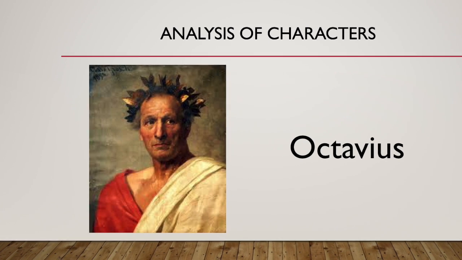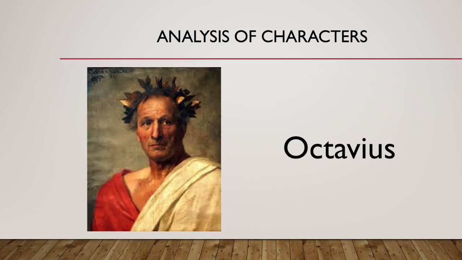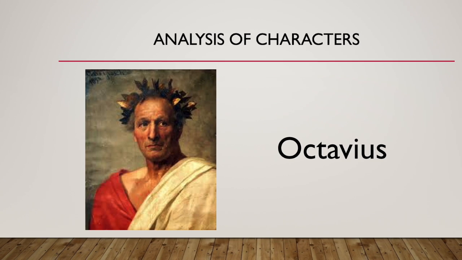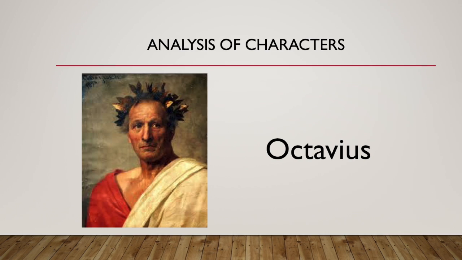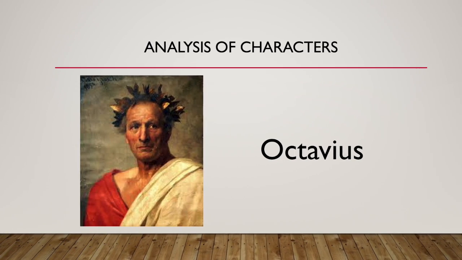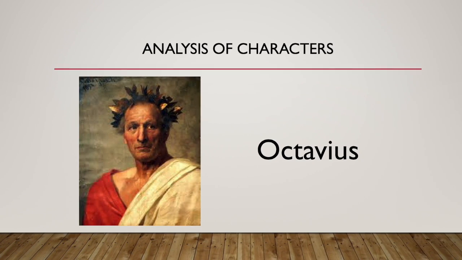Octavius is Caesar's adopted son and his successor. He was gone for Caesar's death, but returned to join with Antony to fight Cassius and Brutus. He follows in his adopted father's footsteps and emerges as the commanding figure to take control of the Roman government.